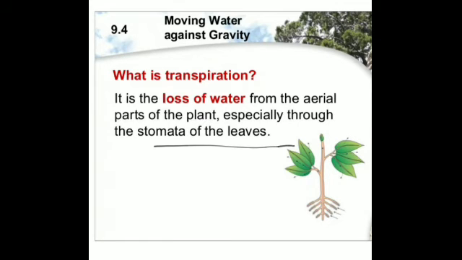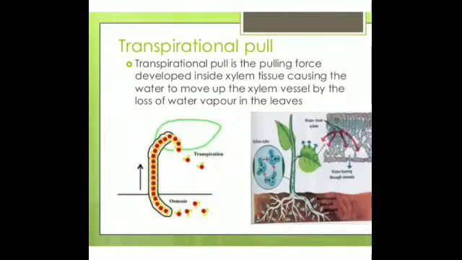Is it clear? Due to this transpiration, or transpirational pull, the concentration of water in the cells of leaves decreases, and if something decreases, then it demands more. So what will happen? Water from the neighboring xylem vessel enters the leaf cells once the concentration of water in the cells of leaves decreases. So the loss of water from a leaf creates a suction force, and this does what?